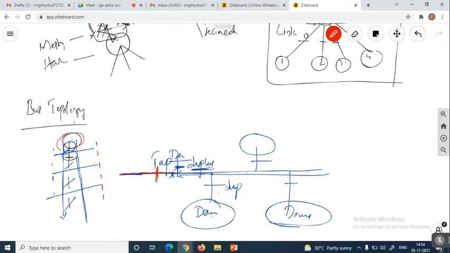Why? Because a common cable is available. Through this common cable only, the data has to be transferred to the remaining devices. In star and mesh, the host maintains the data and it is always available, but here the data is not transferred at all times.